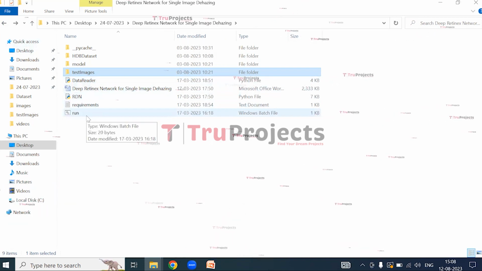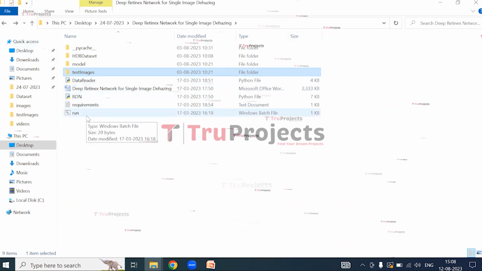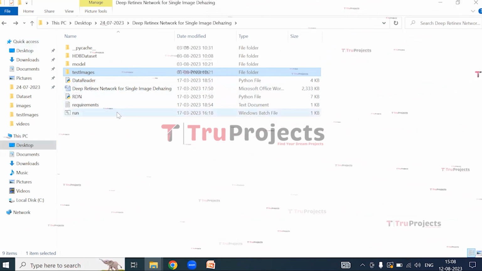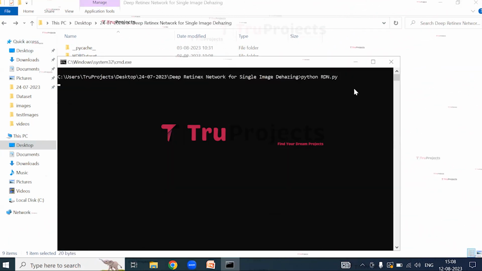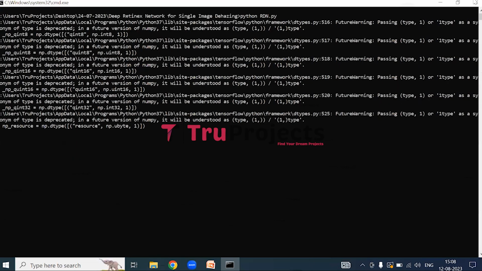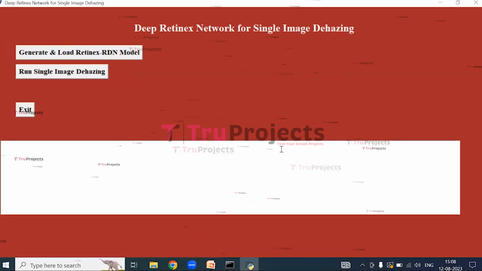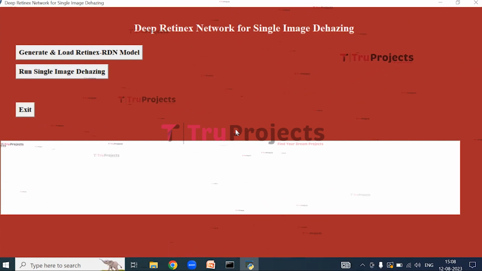This is the run.bat file. Instead of executing the project in the command line interface, we have created a Windows batch file to execute the project. Double click on the run.bat file. A graphical user interface will pop up. This is the graphical user interface which we have created using the Tkinter library in Python. Using this GUI, we will interact with the project.